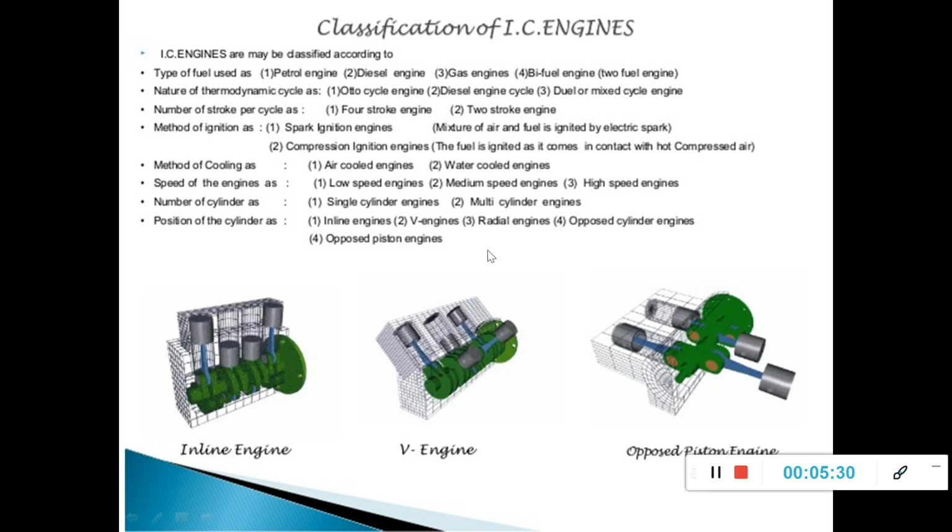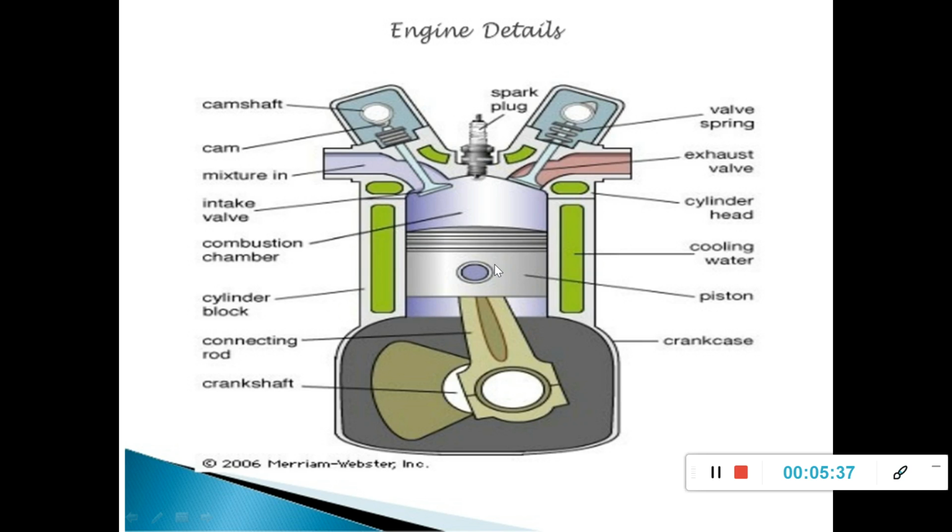When the power required is more, we use more than one cylinder. Then engine details. This diagram gives the complete picture of an engine, cylinder, piston and arrangement. You can see this one is the cylinder. Inside, the piston moves in a to-and-fro motion.